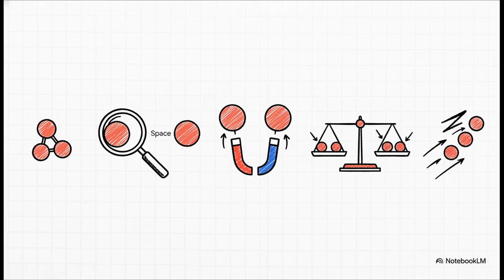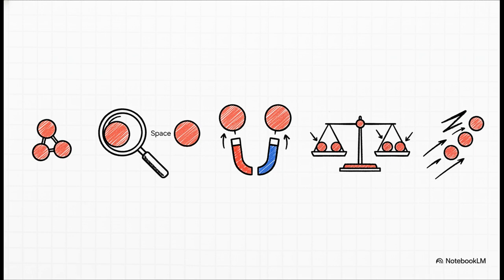Number 1, everything, and I mean everything, is composed of tiny particles called atoms, and when they link up, they form molecules. Number 2, there's always interparticle space, basically empty gaps between those particles. 3, we have cohesive force. This means particles naturally attract each other, pulling together like tiny invisible magnets.